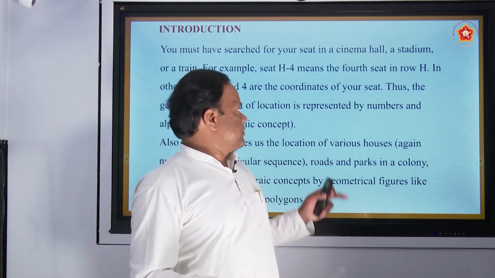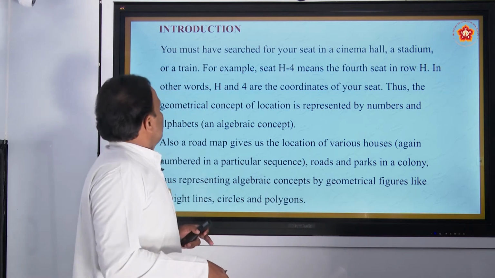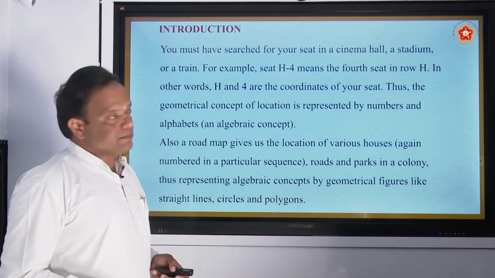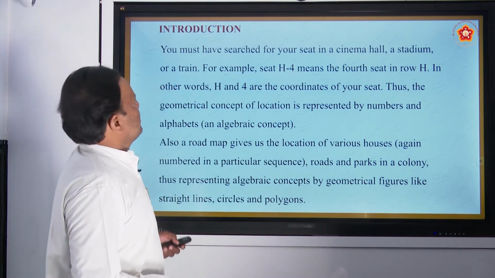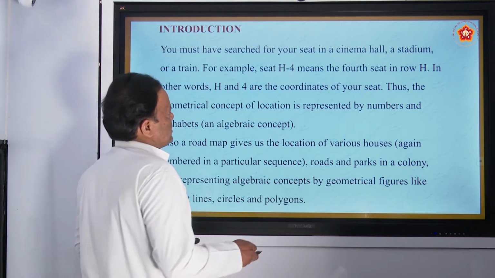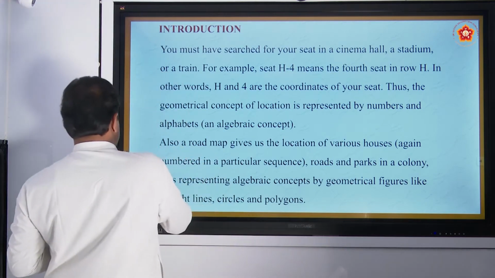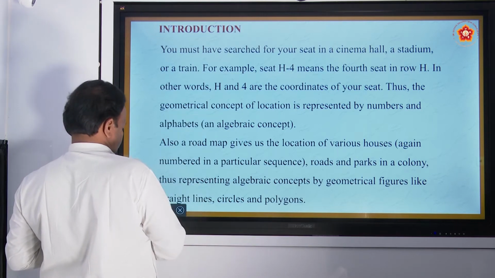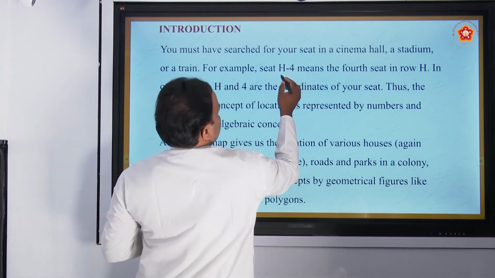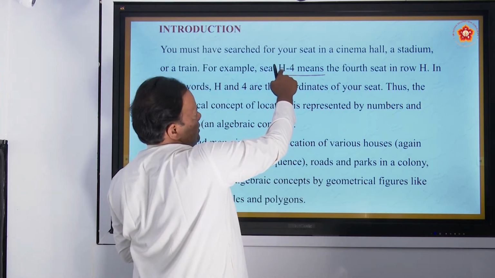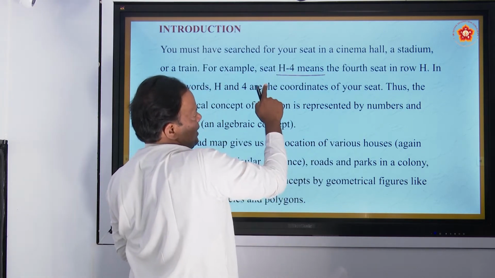Correct? See, what is here? You must have searched for your seat in a cinema hall, a stadium, or a train. For example, seat H4. What is the meaning of H4? You know that H is an alphabet, 4 is a number.